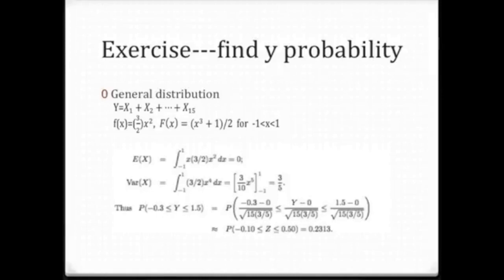yn minus mu, then divide by the square root of n times sigma squared. So here W will be equal to y minus 0, divided by the square root of 15 and multiplied by 3 over 5. We find that W is between minus 0.1 and 0.5. Then through the standard normal distribution, we will find the probability. It is equal to 0.2313.